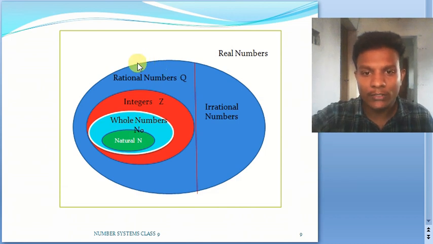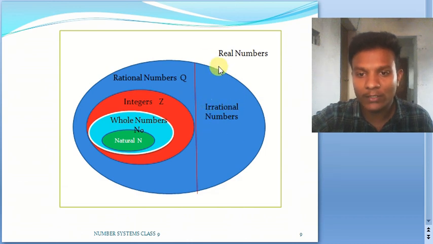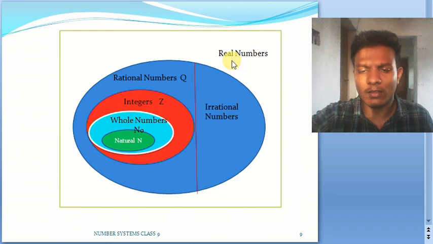So till now we have seen this part, so we are left with these irrational numbers. Then we'll confine together this particular region, and let us see what these real numbers are, and whether there is any set of numbers other than these real numbers as far as our maths is concerned.